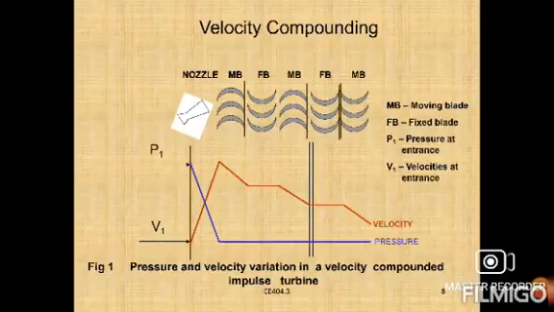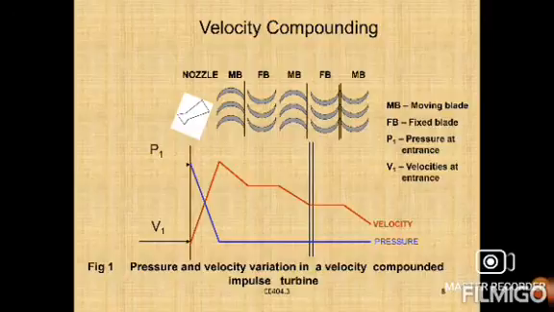After the expansion of steam, the velocity is high and decreases as it passes through the first row of moving blades, as part of the kinetic energy is absorbed there. The velocity remains constant in the fixed blade, though in practice there is a slight decrease due to friction.